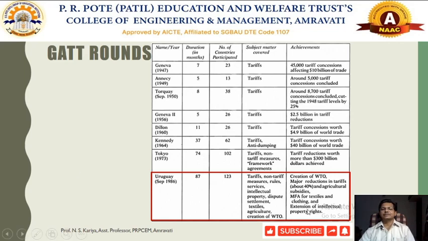Some other provisions related to the extension of intellectual property rights took place, particularly for technological goods as well as goods related to pharmaceutical or health related measures. So during these GATT rounds, a number of measures took place by these varieties of countries for the promotion of this international trade.